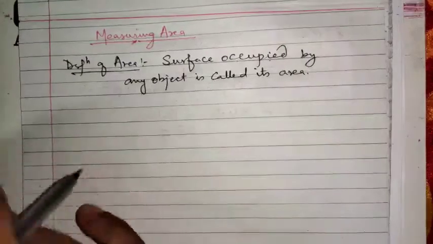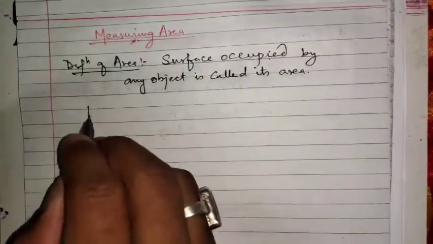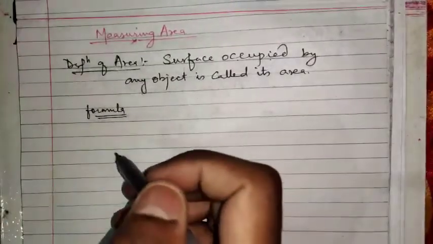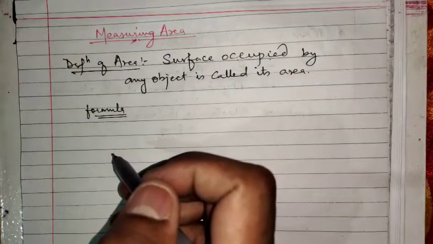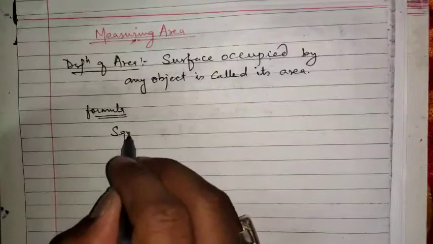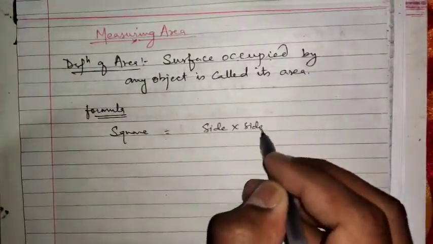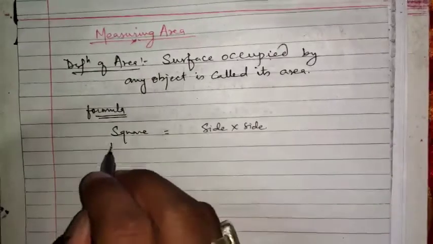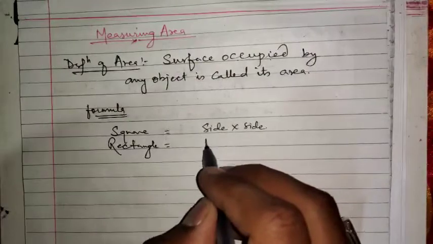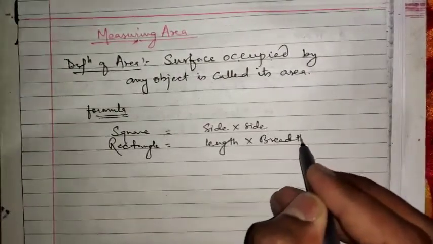Now there are certain mathematical figures whose area can be calculated by certain formulas, and you can see on page number 40 there are certain shapes like square. The area of a square is side into side. Area of a rectangle we can calculate by multiplying its length and breadth.